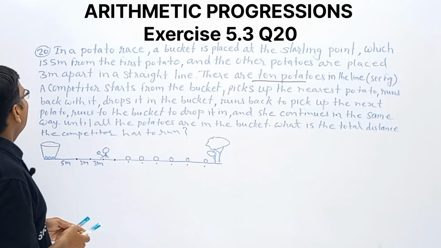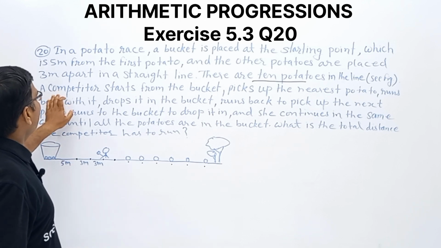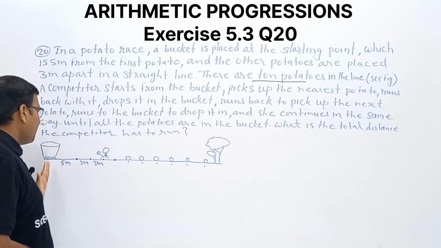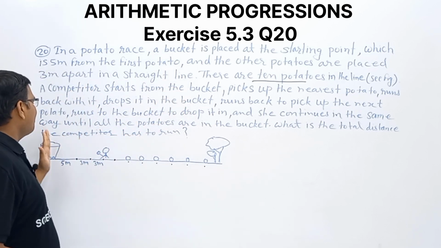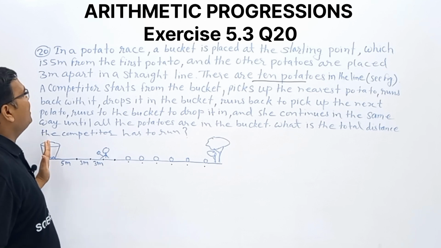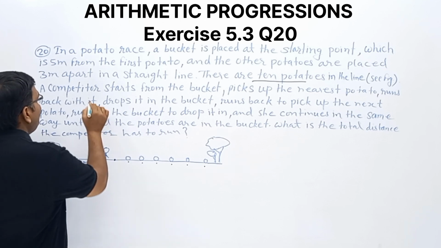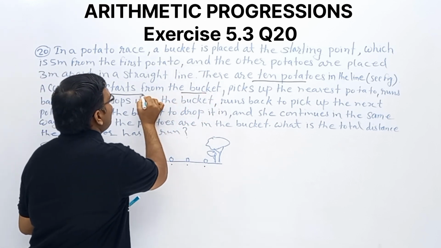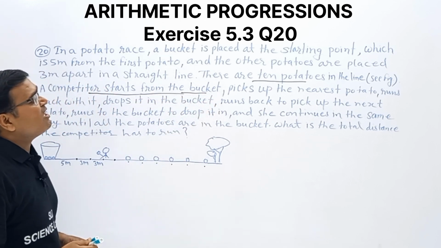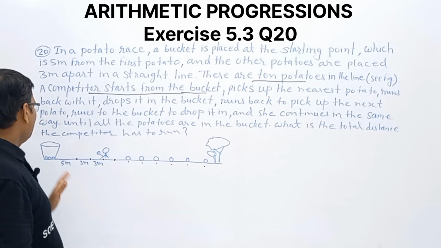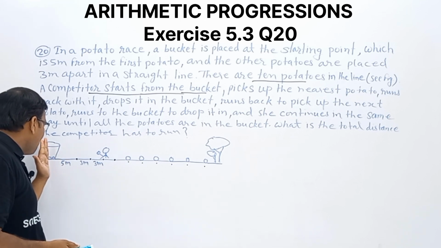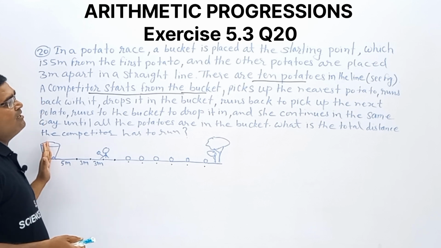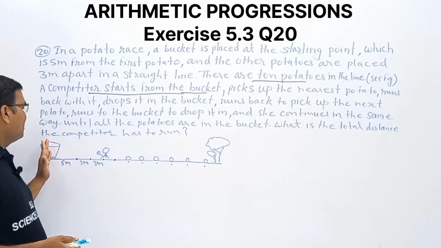See the figure. A competitor starts the race from the bucket. This is an important point. The competitor starts from the bucket and picks up the nearest potato.